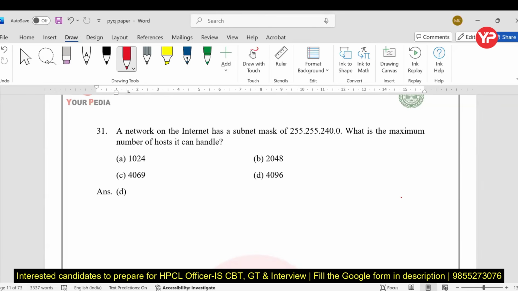Can I say 240 means 4 ones and 4 zeros? So now you can identify easily.